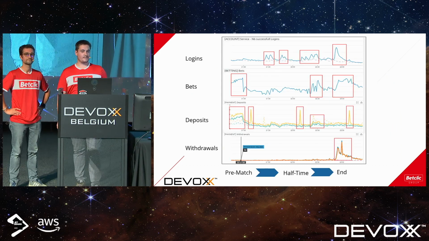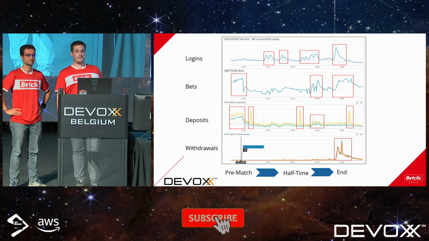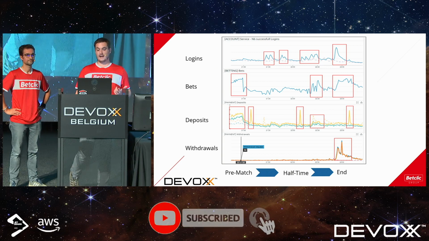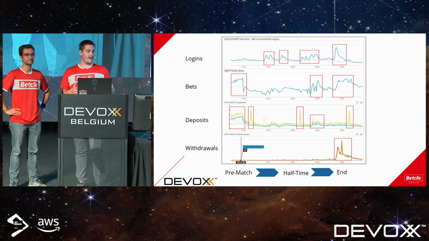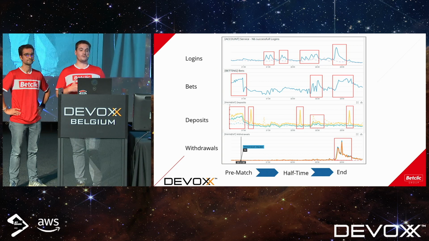Let me try to explain that. So this is a football game with the pre-match, the halftime, and the end of the game. So there is some predictable behavior we have here. At the start of the game, of course, a lot of people will come to bet.